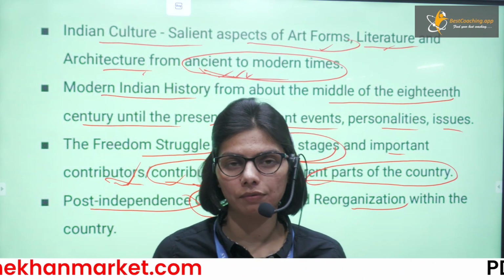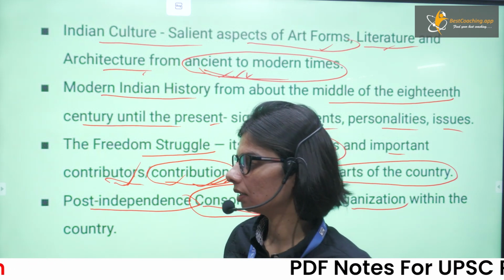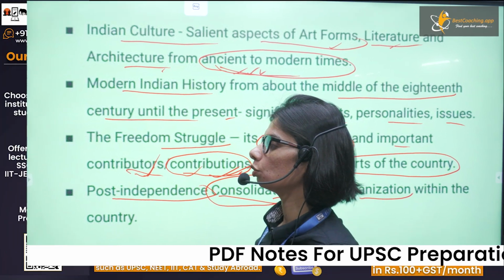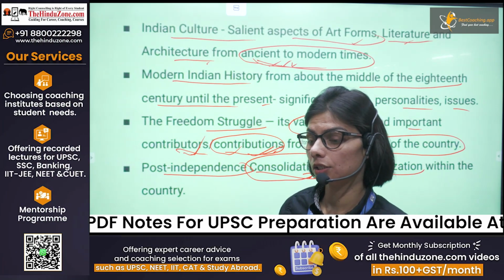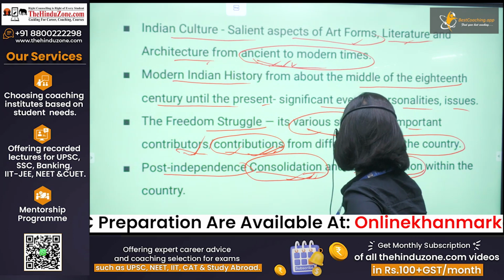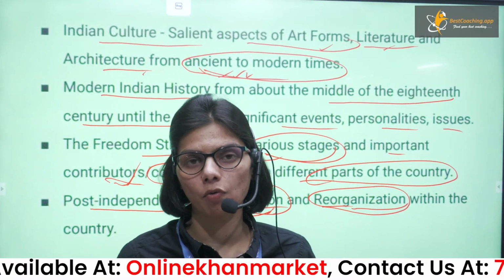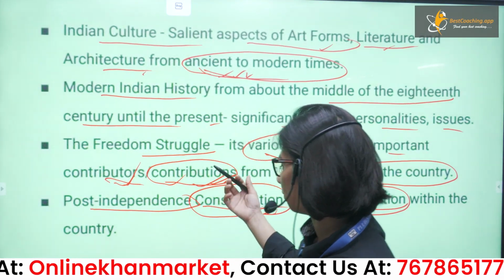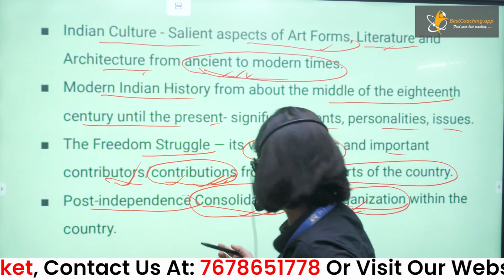And you know that after partition we struggled a lot to make them one country, so that every state can become a part of India as a union. So that's why consolidations and reorganizations within the country. Various boundaries were altered after independence, so that we can reorganize as we want.